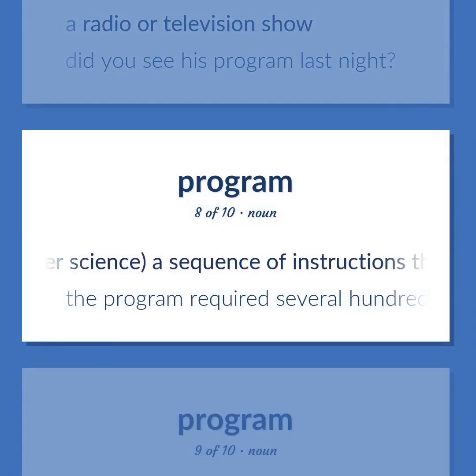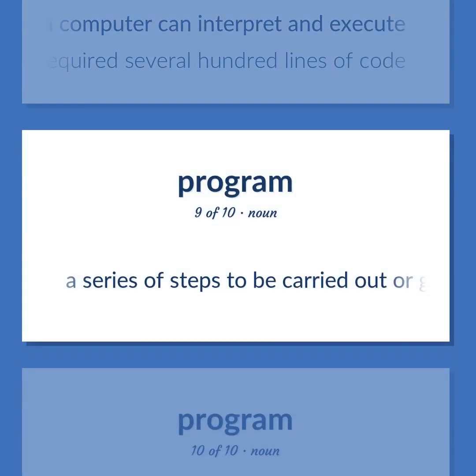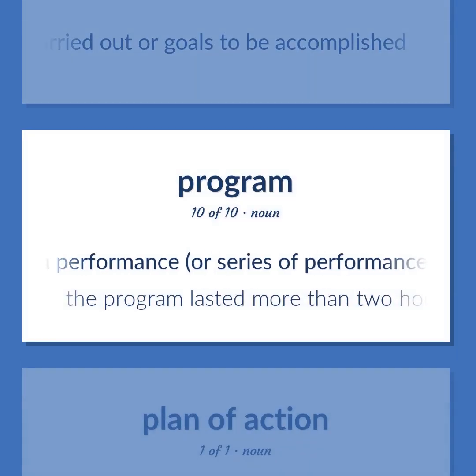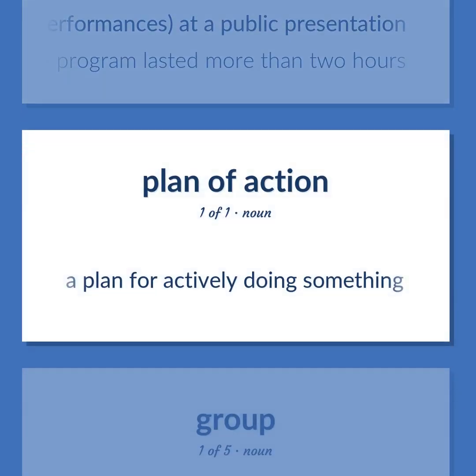Computer science. A sequence of instructions that a computer can interpret and execute. The program required several hundred lines of code. A series of steps to be carried out or goals to be accomplished. A performance, or series of performances, at a public presentation. The program lasted more than 2 hours. A plan for actively doing something.